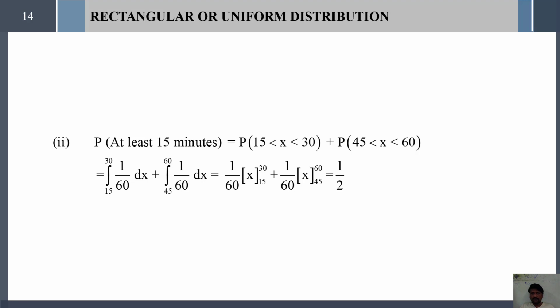That's all. So these are all important problems. These problems are more than enough to study well about the uniform distribution.